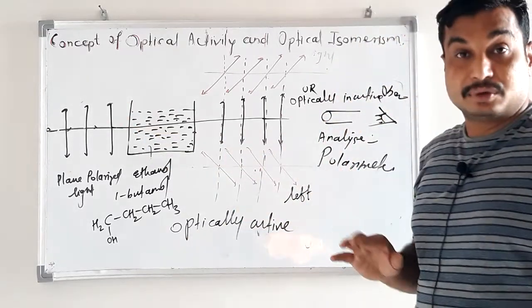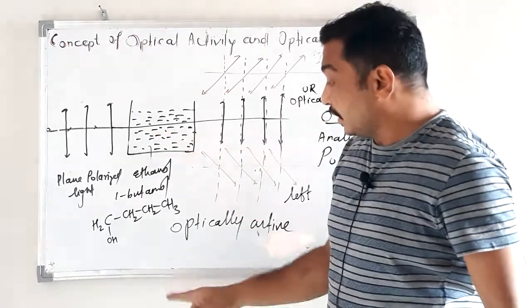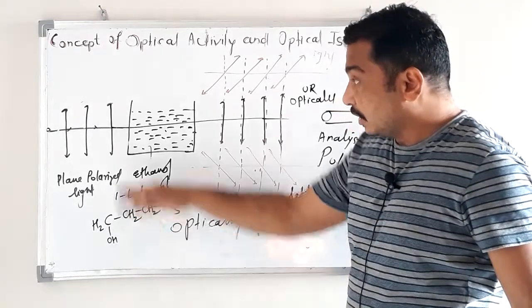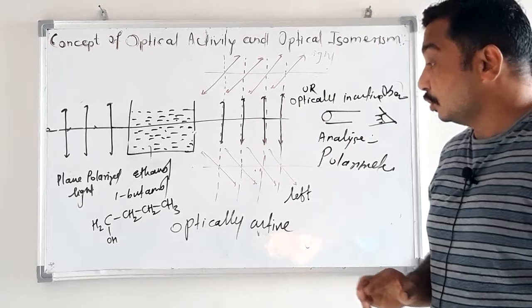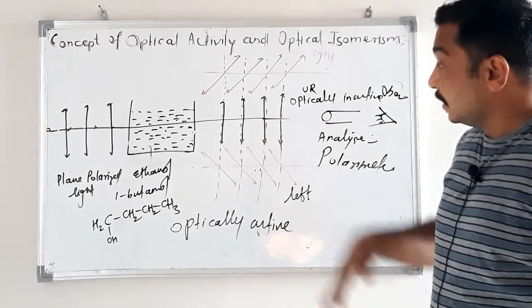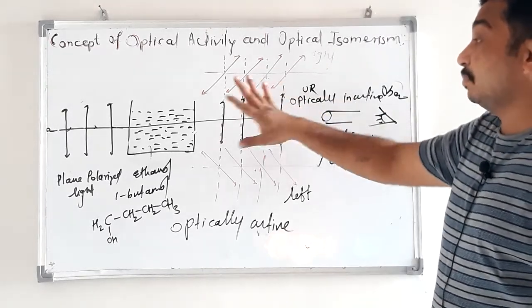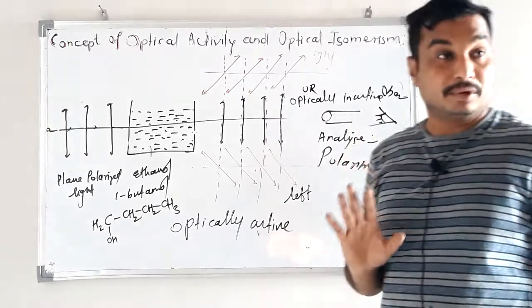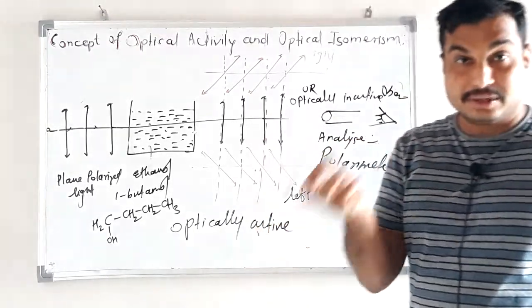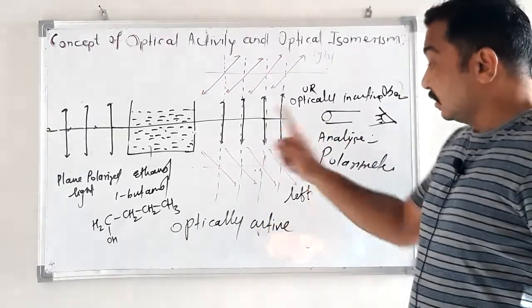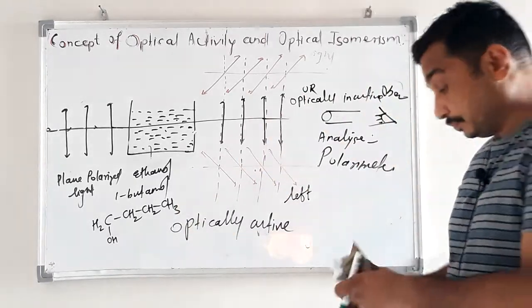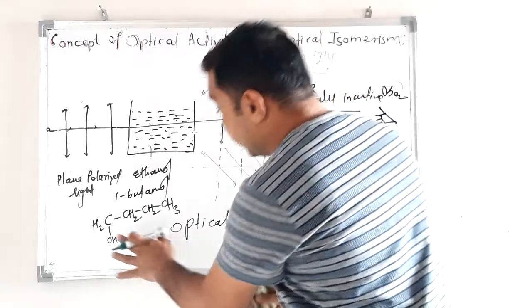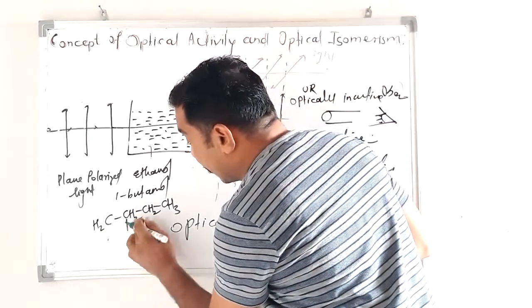Same light will come out. Before entering the solution of 1-butanol, the light is vibrating in vertical direction, and after coming through the solution, it is vibrating in vertical direction, means there is no deviation. Deviation is zero. Rotation is neither clockwise nor anti-clockwise. That's why 1-butanol is said to be optically inactive. Now take another example, 2-butanol.